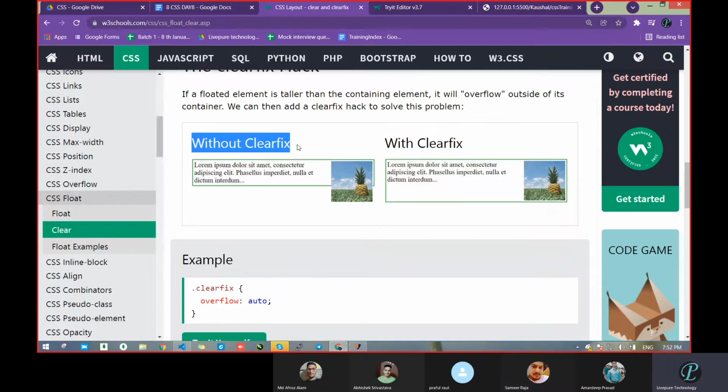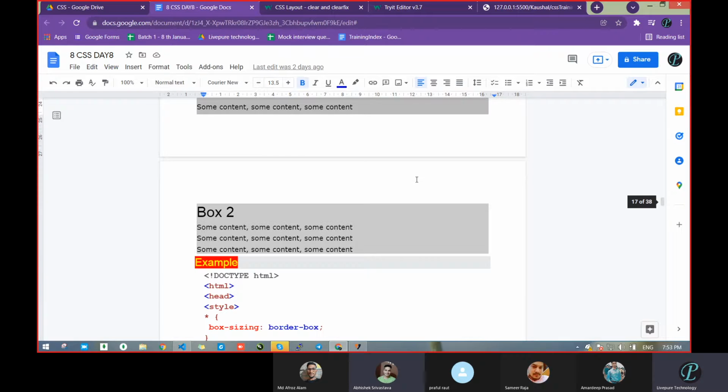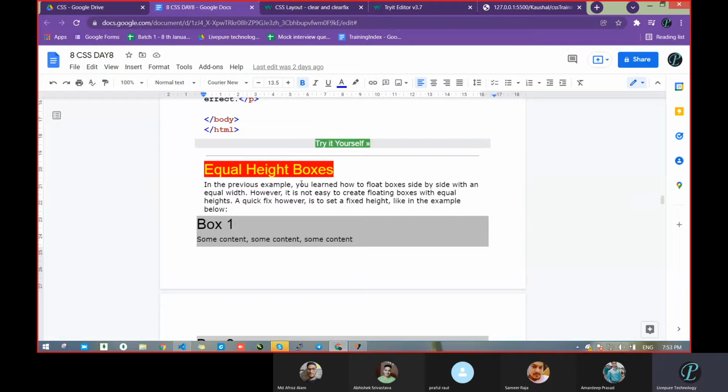See, clear fix: without clear fix and with clear fix. It means this image came inside the box border, and this image is coming outside. That is clear fix. Okay. If you do not use clear fix, you will also get that output. It will work. Clear?